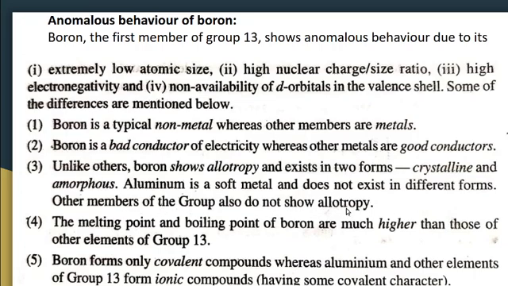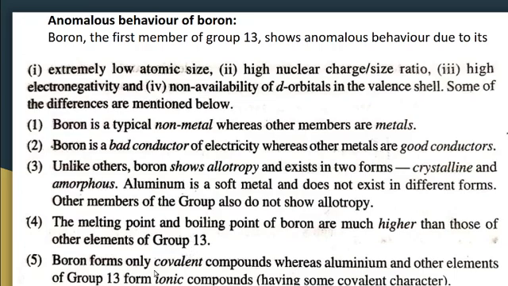In the boron family, the elements are boron, then aluminium, gallium, indium, thallium. So the first member boron shows allotropy, it can exist in crystalline and amorphous form. Then aluminium is a soft metal and does not exist in different forms, and other members of the group also do not show allotropy. Then the melting point and boiling point of boron are very high compared to those of the other elements of group 13, because of the small size of the boron atom, it forms strong covalent bonds with neighboring atoms. So the melting point is very high in the case of boron compared to other elements of group 13.